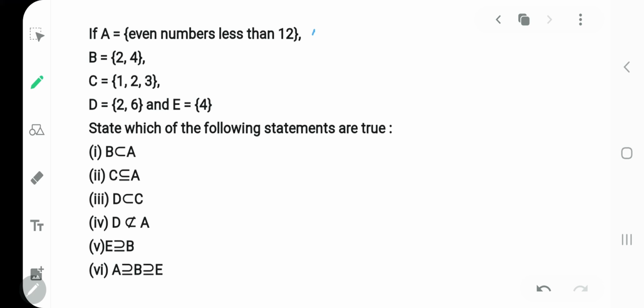Okay, next we have if A is even numbers less than 12. So can we write it as A set as 2, 4, 6, 8, 10, all the even numbers. B is 2, 4, C is 1, 2, 3, D is 2, 6, E is 4. So all the sets are given to you. State which of the following statements are true or false. Your first says P is a subset of A.